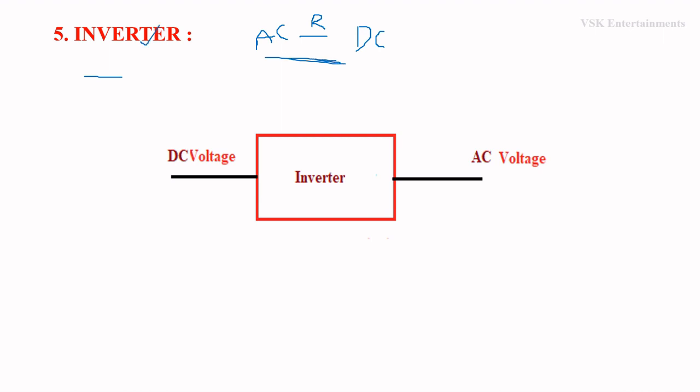That is, inverter is a circuit which converts DC voltage to AC voltage. For this we are going to give the DC voltage as the input of this circuit. In the inverter circuit, we are going to get the AC voltage as the output. Okay, that is the concept of inverter circuit.